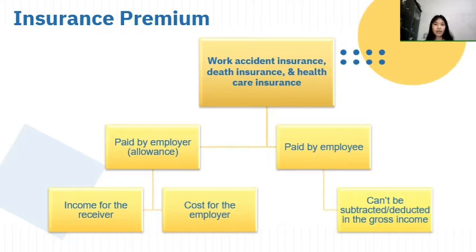And if paid by employee, it is 0.24% until 1.70% from the gross income, but it can be subtracted or deducted in the gross income, and it will affect the net payroll for the employee later.